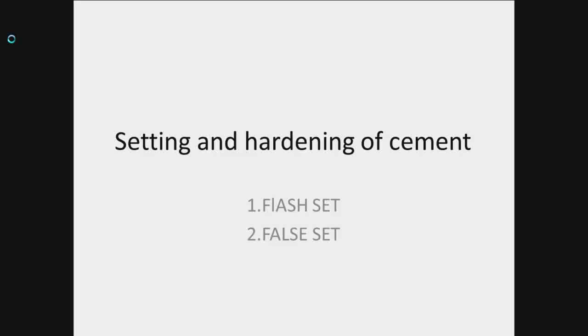Now the abnormal setting of cement can be divided into two groups, the flash set and the false set. When we talk about flash set, on adding water to the cement a very violent reaction takes place with the evolution of a large amount of heat of hydration, and the cement sets within 5 minutes after adding water to it. This set is called flash set. And if abnormal premature stiffening of cement occurs, this is called false set.